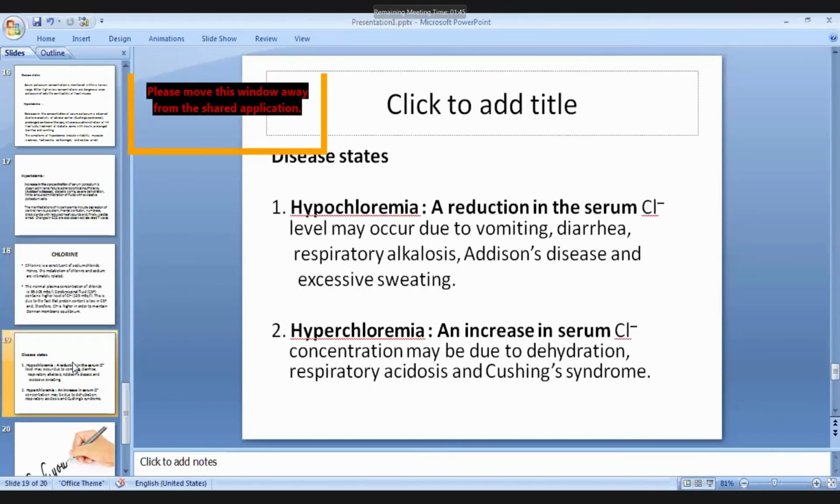Disease state: hypochloremia, decreased level of chlorine, may be seen with vomiting, diarrhea, alkalosis, respiratory alkalosis, Addison's disease, and excessive sweating. Excessive sweating may cause loss of chloride and hence may cause hypochloremia. Hyperchloremia, an increase in serum chlorine concentration, is due to dehydration, respiratory acidosis, and Cushing syndrome. Okay, so these are certain disease states associated with chlorine.